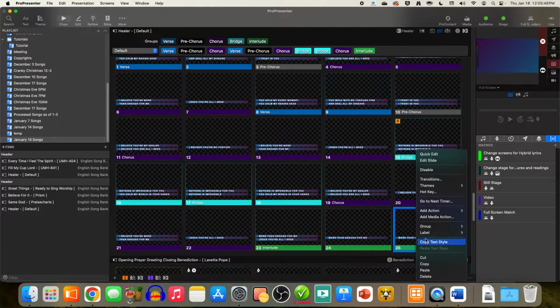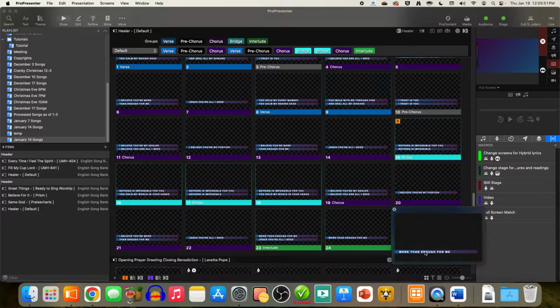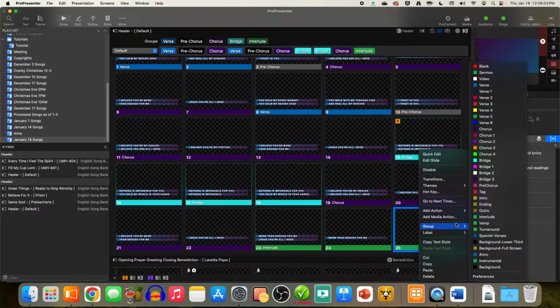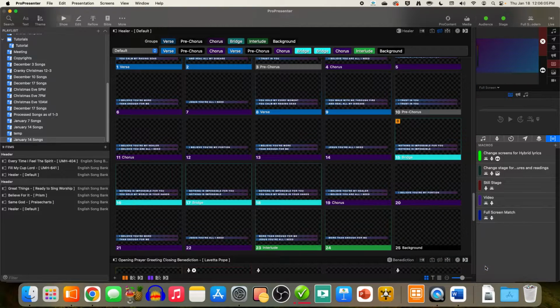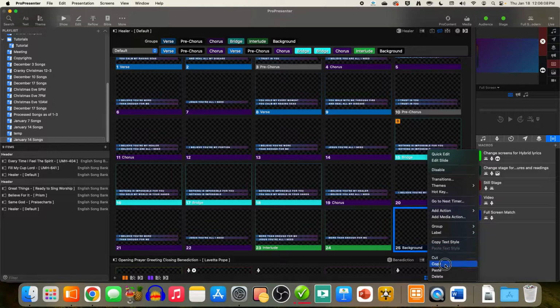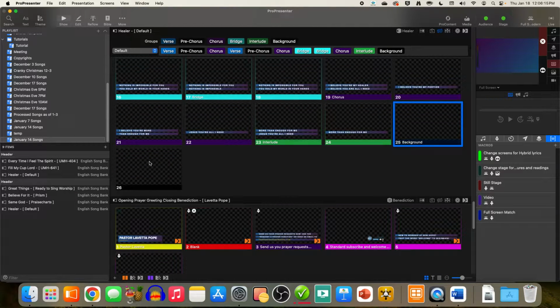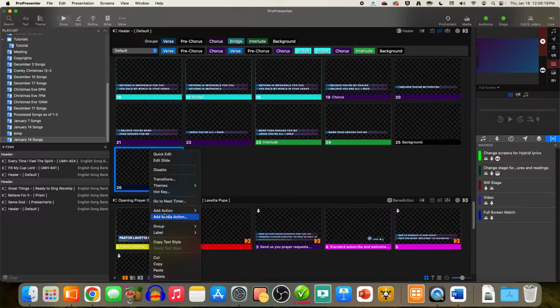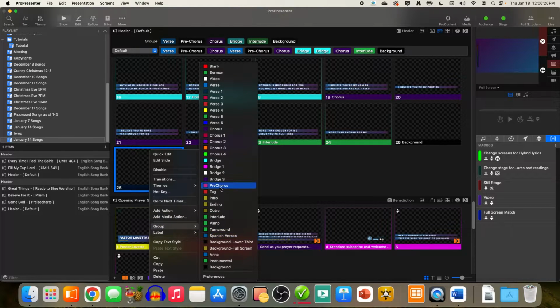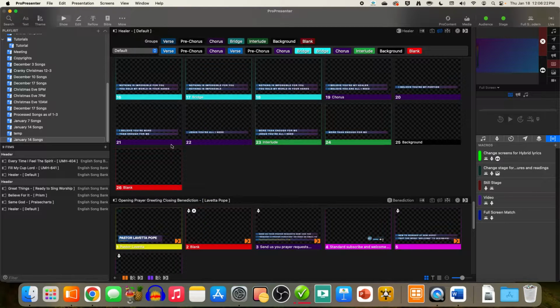If I just do a quick edit and then delete all the text and then close it, I now have a blank. And then you right click on it and you go to group, and I need two. One says background, and then I'm going to copy, paste. The reason why I do a separate one from background and blank is a blank would be in the middle of a song, for instance, if there was an instrumental break, but I also use it as the very last slide.